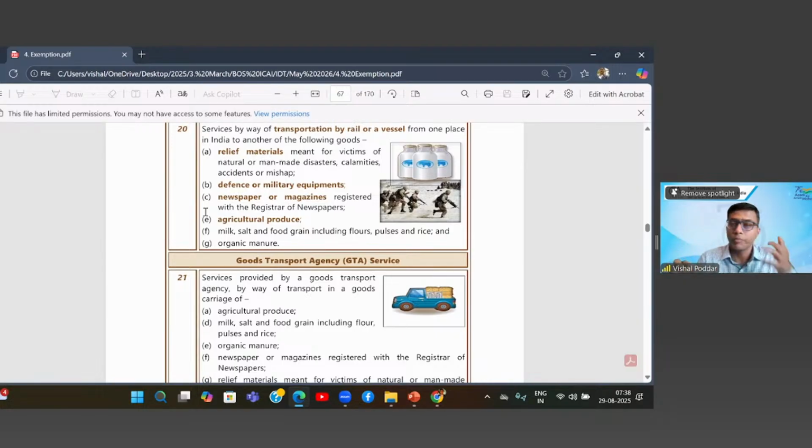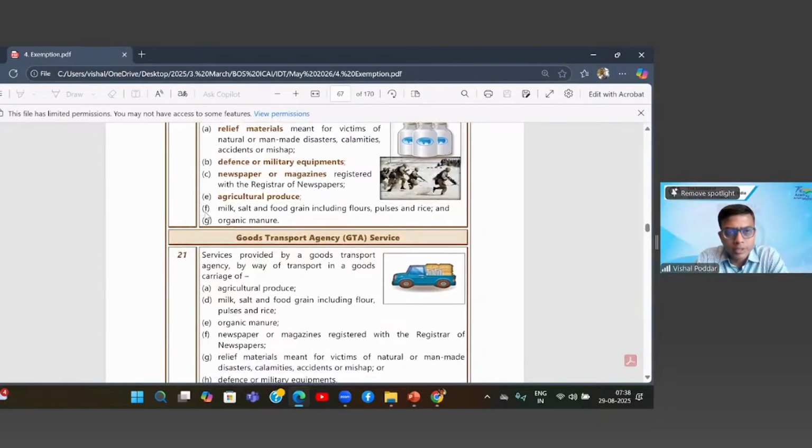Now, this is the rule that whenever you are deleting something in the original law, you do not switch the numbers. So you retain the original numbers. Only that particular clause which is deleted appears as deleted. So that is why you see these missing points. But line item wise, the same line items are there.